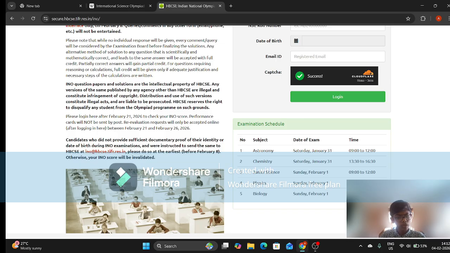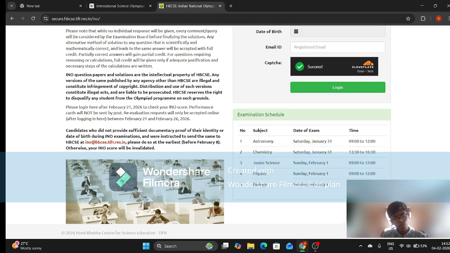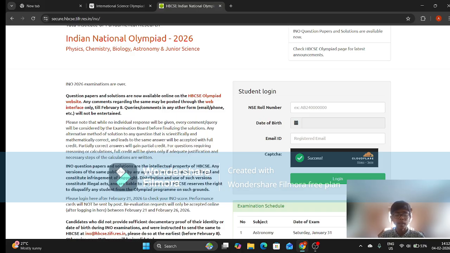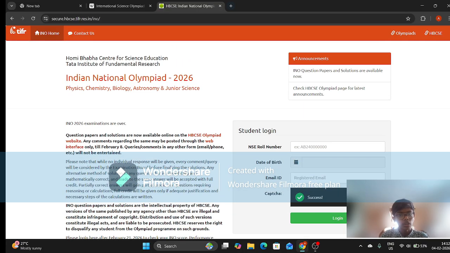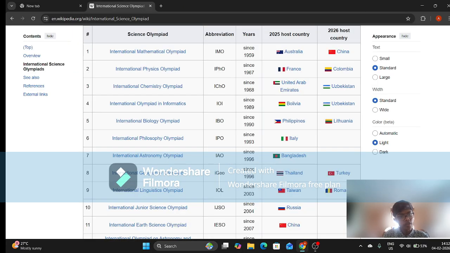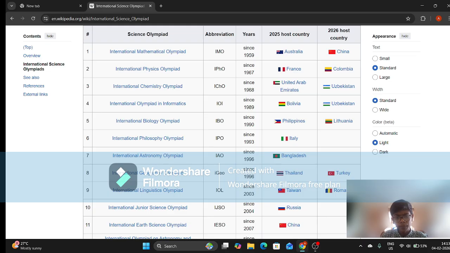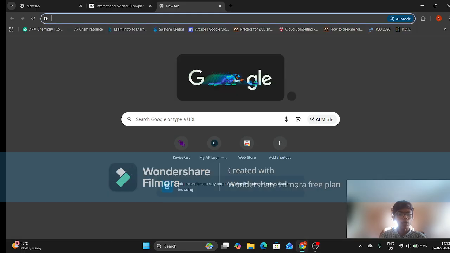You give a few levels of exam, you go to a training camp, and from there a few students are selected for the Indian team, so that you can go to whichever country is organizing the international Olympiad and represent your country. So yeah, how many have we covered? We have covered IMO, IPHO, IChO, IBO, IAO, and IJSO. Now next will be IOI, Informatics.